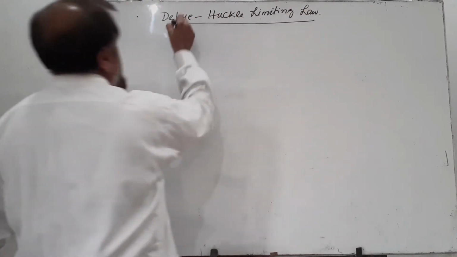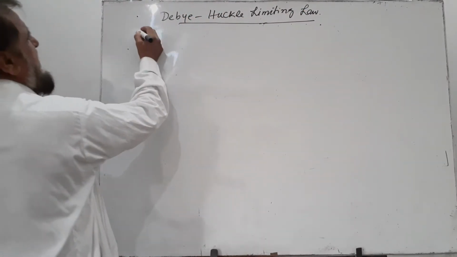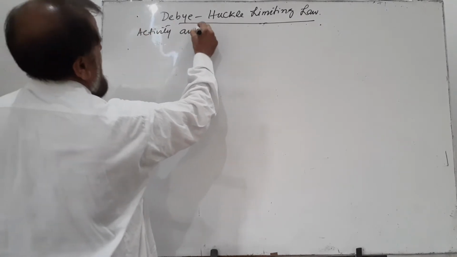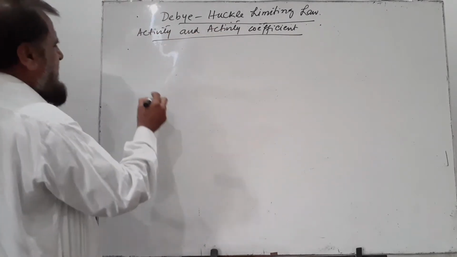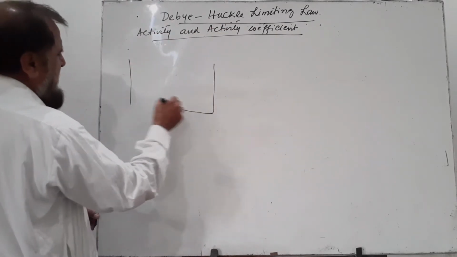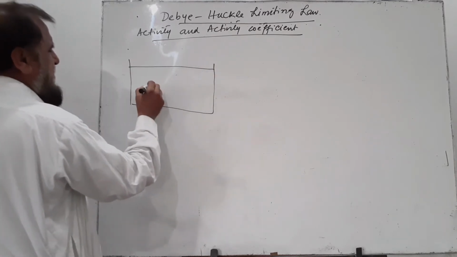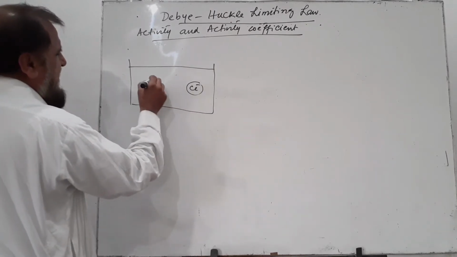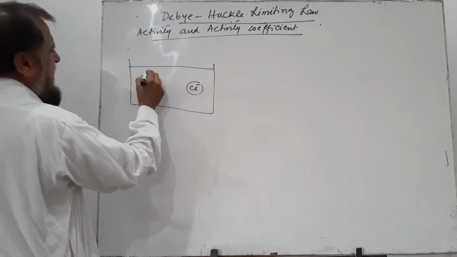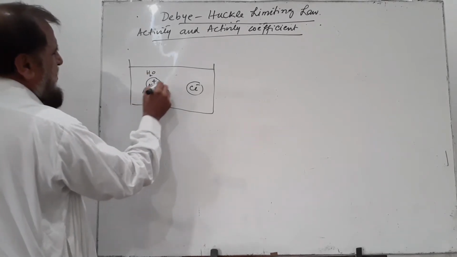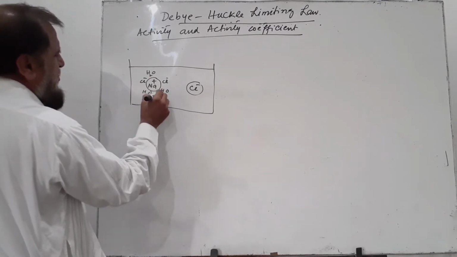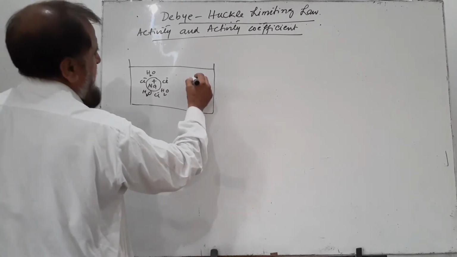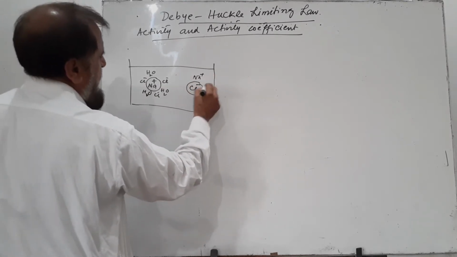Assalamu alaikum. Today's topic is Debye-Huckel limiting law, a topic of electrochemistry. In the previous lectures we had studied about the activity and activity coefficient. We had discussed that if an ionic salt like sodium chloride is dissolved in water, the cation and anion are surrounded not only by solvent molecules but also by ions of opposite charge. Sodium ion is surrounded by chloride ions and water molecules, and chloride ion is surrounded by sodium ions and water molecules.